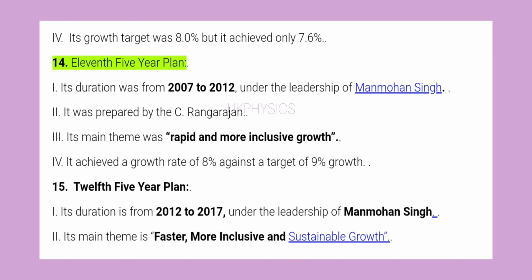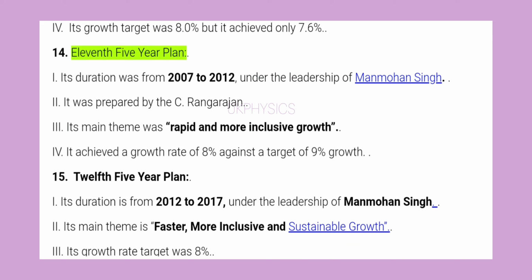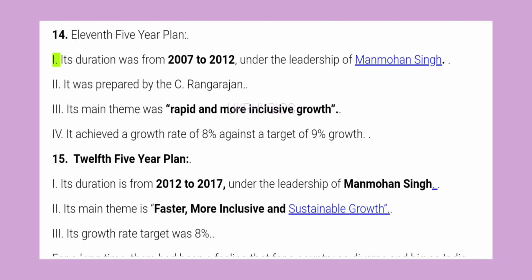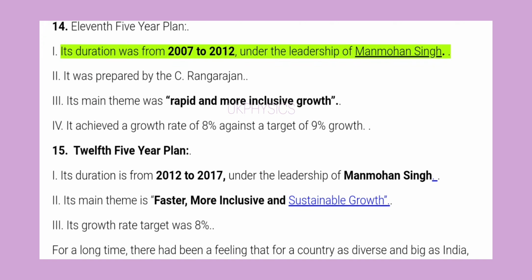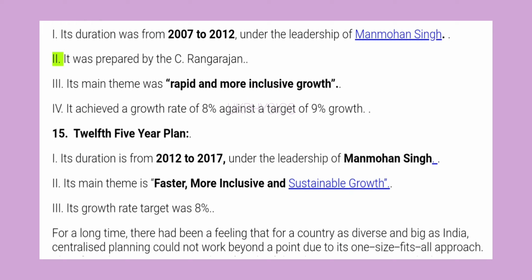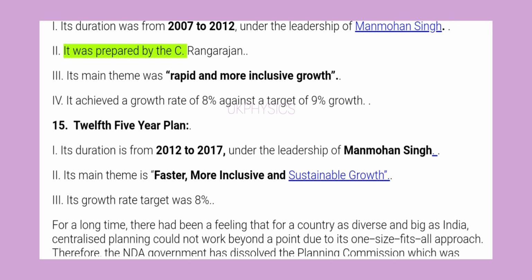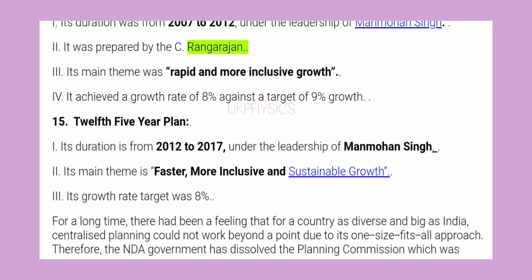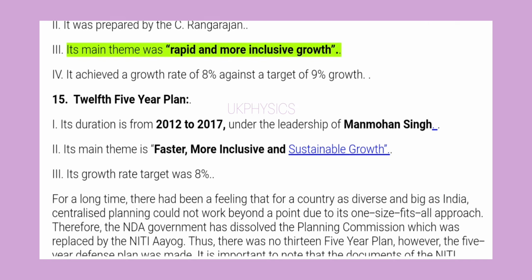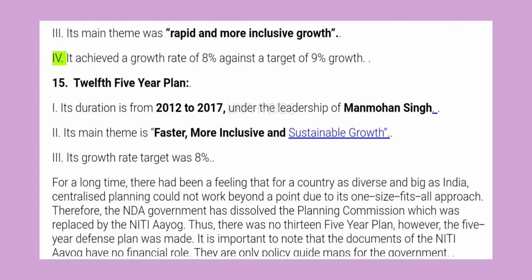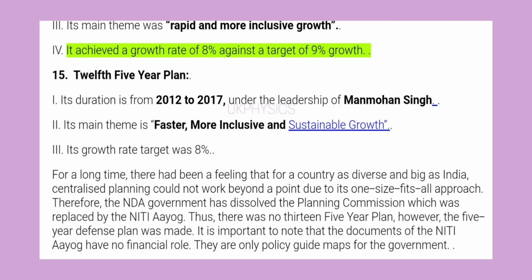14. 11th Five-Year Plan. 1. Its duration was from 2007 to 2012 under the leadership of Manmohan Singh. 2. It was prepared by C. Rangarajan. 3. Its main theme was rapid and more inclusive growth. 4. It achieved a growth rate of 8% against a target of 9% growth.